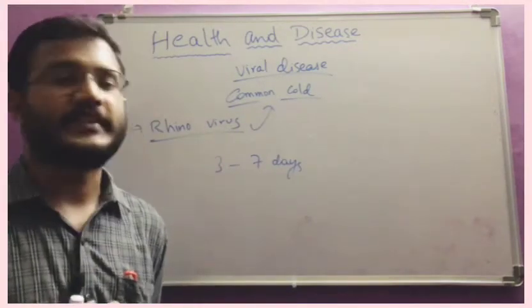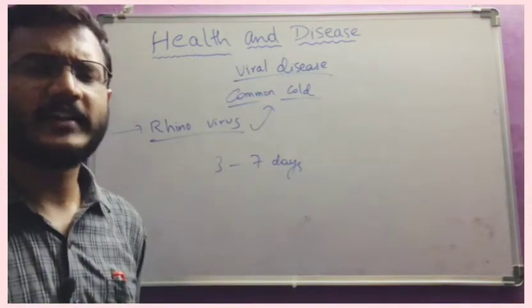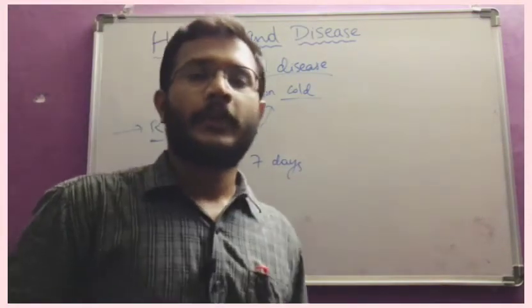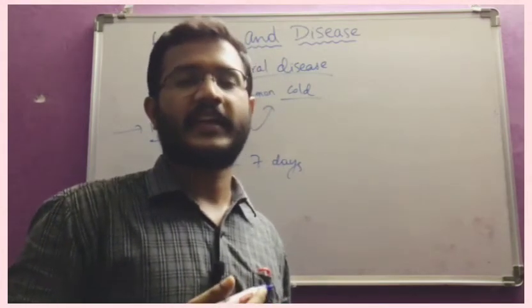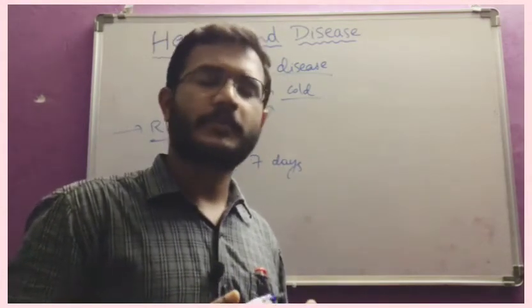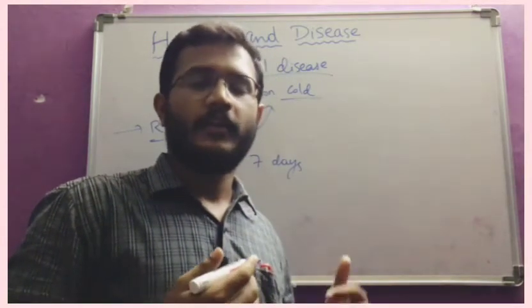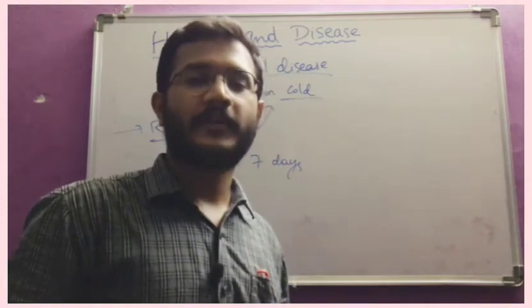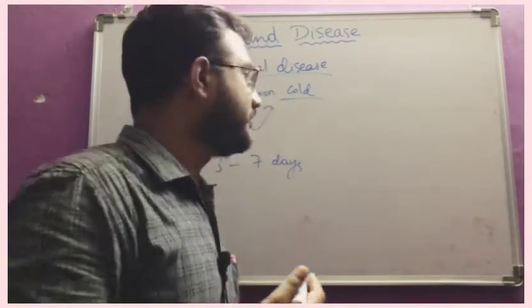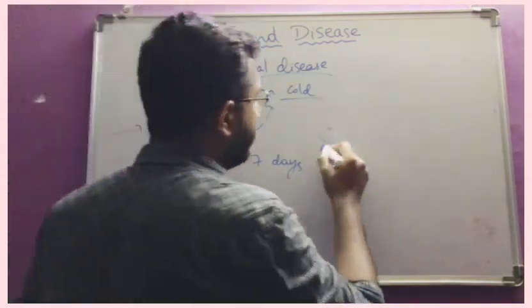This is a viral disease, and we also have so many other viral diseases: polio and some cancers, like cervical cancer. So different types of diseases are caused by viruses. And recently we have been suffering with a pandemic, COVID-19, which is also caused by a virus. What is that?